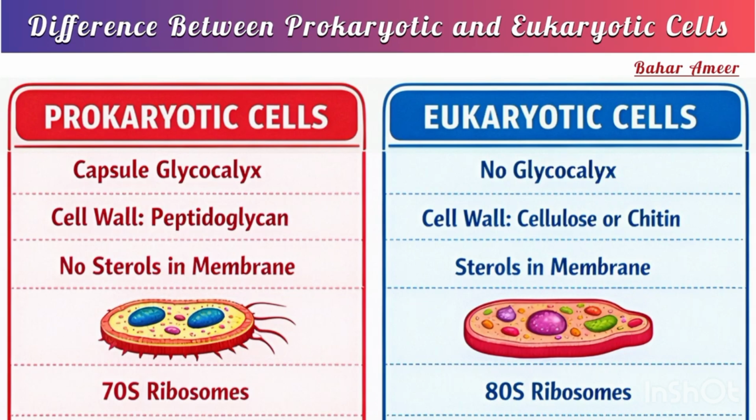Now let's discuss plasma membrane. Carbohydrates and sterols are absent in prokaryotic cell membrane, whereas they are present in eukaryotic membranes serving as receptors. Let's move on to cytoplasm. Prokaryotic cells have a primitive cytoskeleton and lack cytoplasmic streaming, whereas eukaryotic cells have a complex cytoskeleton with cytoplasmic streaming. Cytoplasmic streaming basically is a movement of cytoplasm.